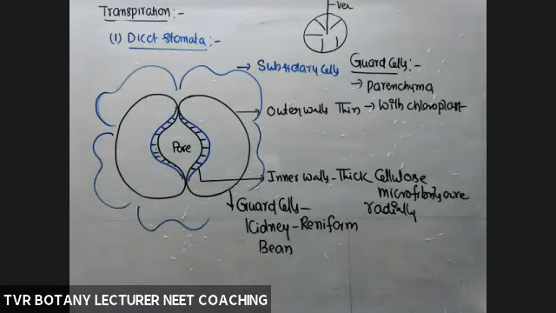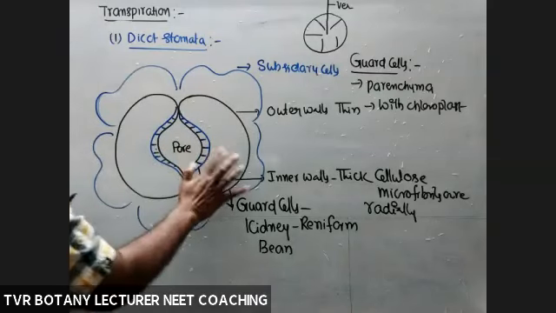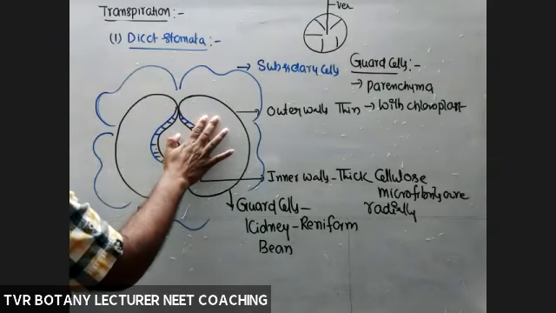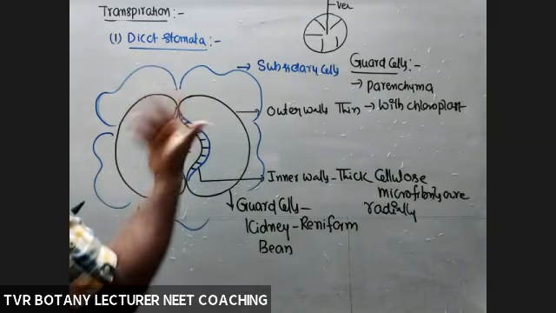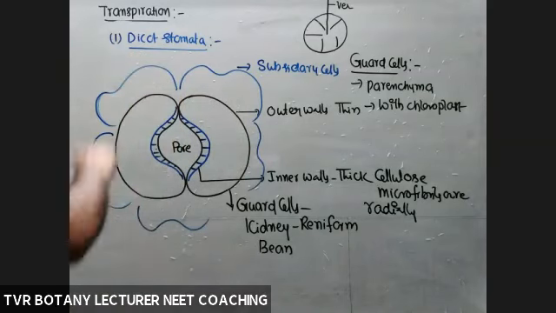Total number of cells may be three or four or five or six or 10. That depends on the number of subsidiary cells. What about guard cells? Two only, usually. Subsidiary cells, maybe one or two or three or four, a variable number. But kinds, how many kinds? Two kinds only, right?